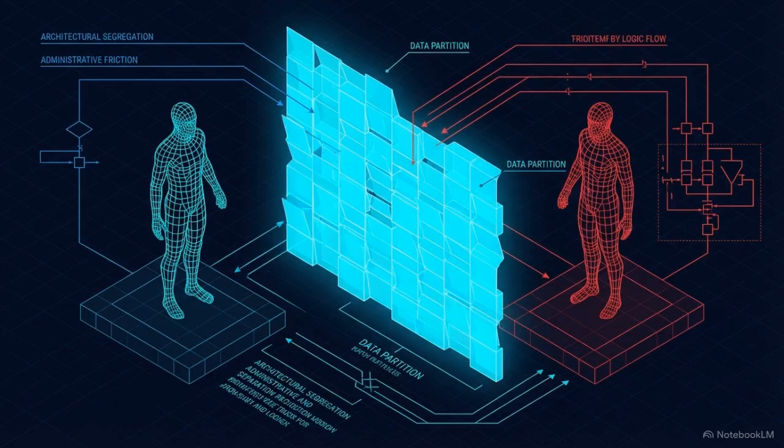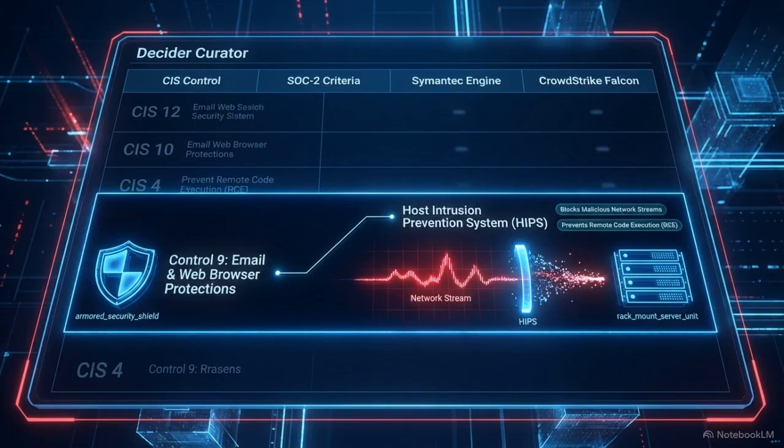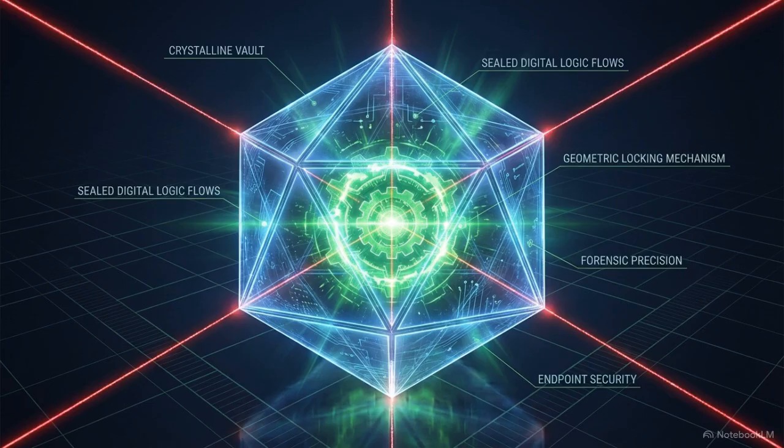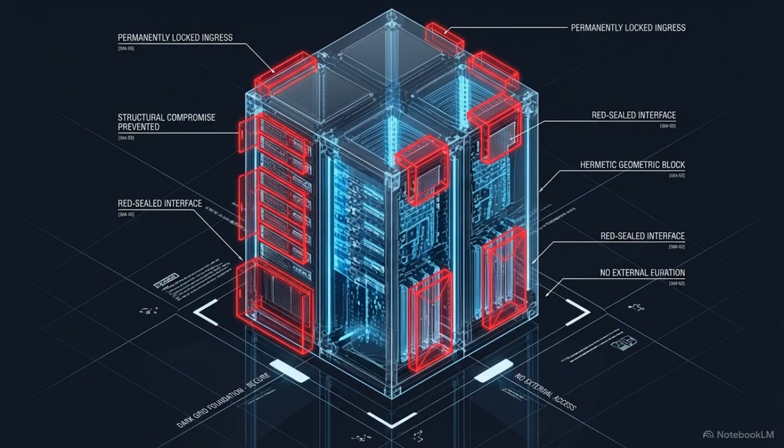Locking down dual-use tools reduces your attack surface, but requires close coordination with IT administrators who rely on PowerShell for their daily tasks. Endpoint defense also requires a host intrusion prevention system. HIPS monitors and blocks malicious network streams before they reach the file system. In our matrix, HIPS maps to CIS Control 9, email and web browser protections, blocking browser vulnerabilities and remote code execution. Stopping remote code execution provides incredible evidence for SOC 2 compliance. The trade-off is that HIPS can cause web latency and easily break legacy internal web applications.